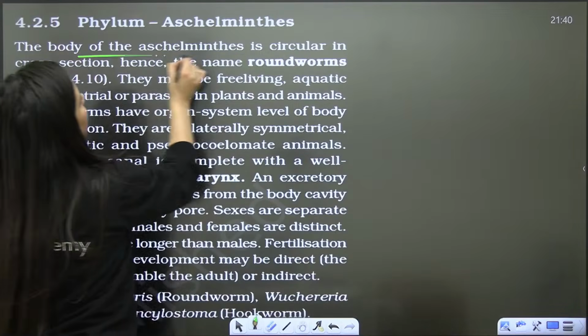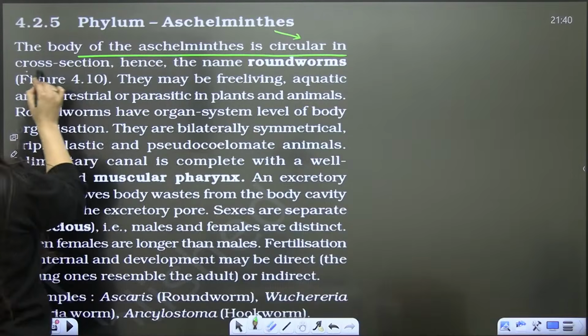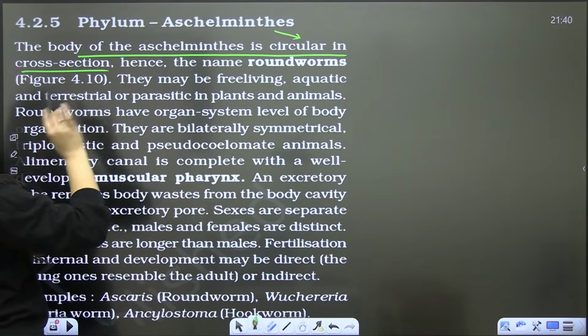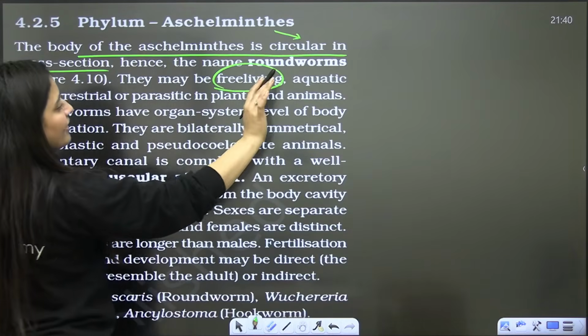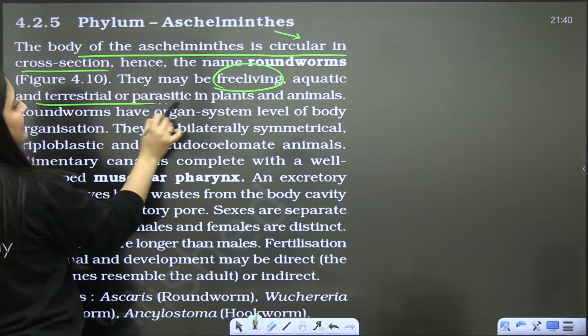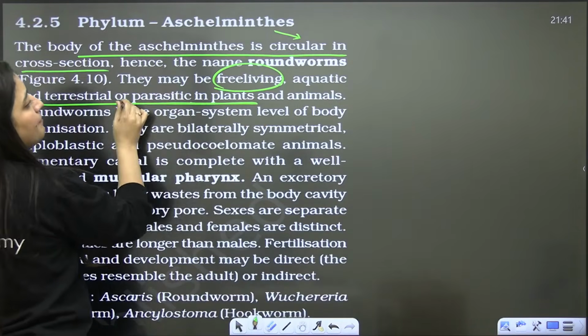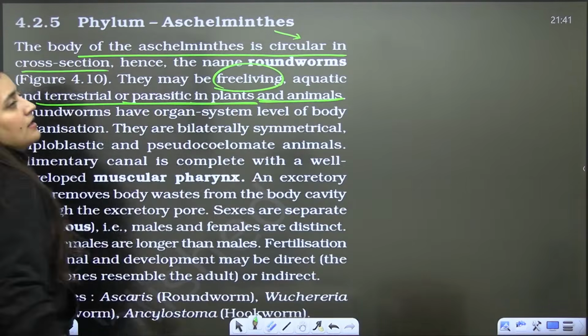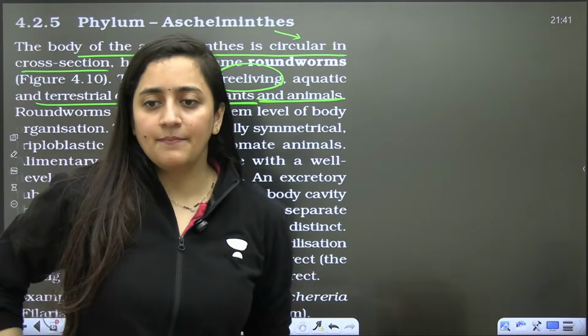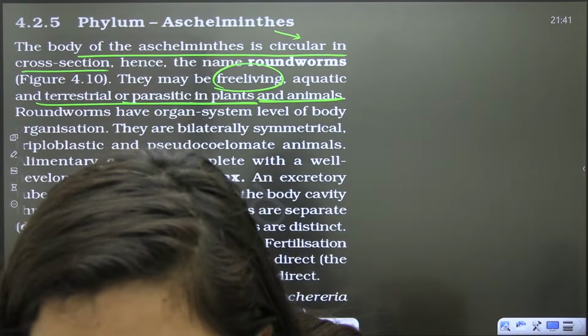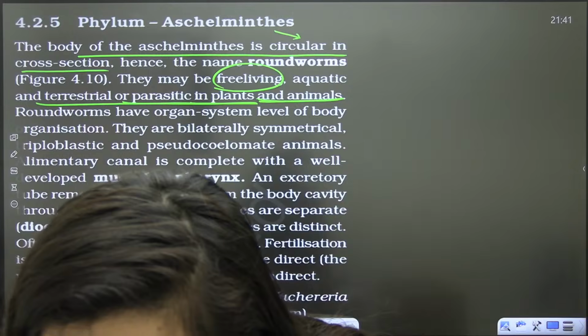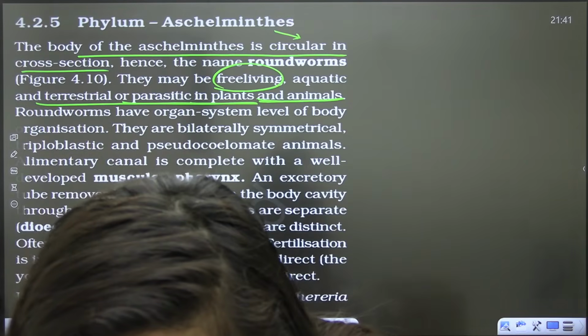The body of the Aschelminthes is circular in cross section. That's why the name is roundworms. They may be free living, not infecting anyone, living alone, aquatic and terrestrial, or parasitic in plants and animals. Can you quote some example? Any example that you guys can quote?